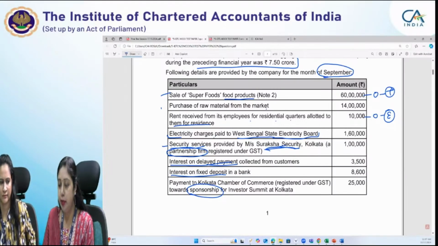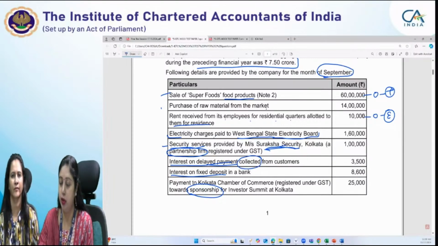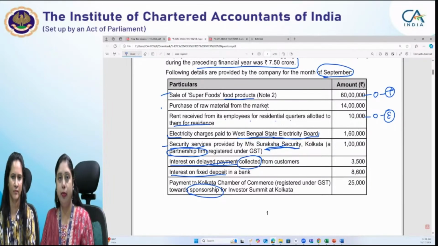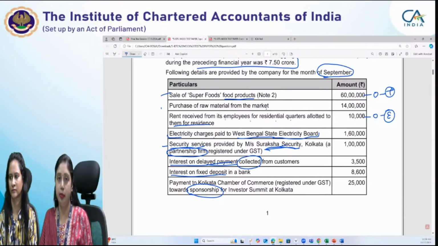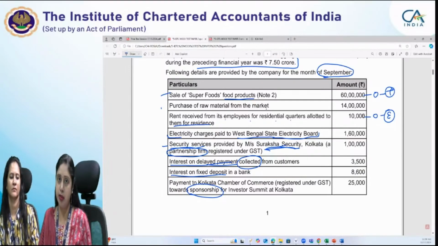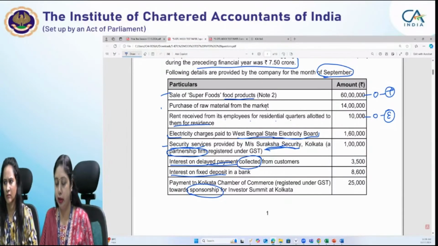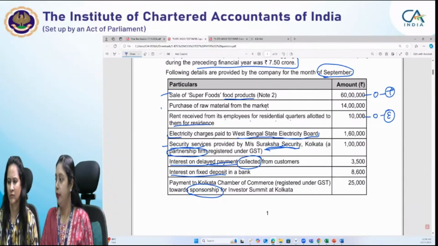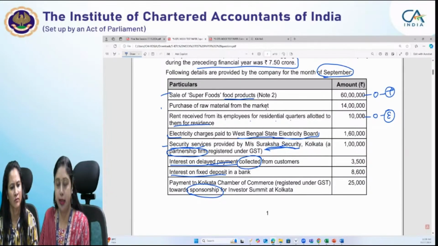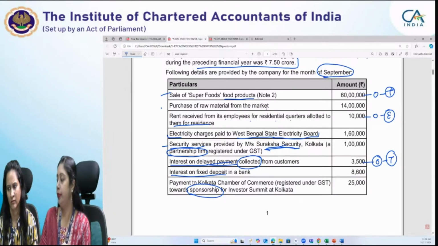Interest on delayed payment collected from the customers. Now, whatever interest we collect from the customers when they make the payment after the due date or after the stipulated time period, whatever time we have allotted to them. So we collect an interest. Generally, it's a business practice that we collect interest from them. So this interest which we have collected on delayed payment from the customers, that is taxable. Okay, this is an outward supply and this is taxable.